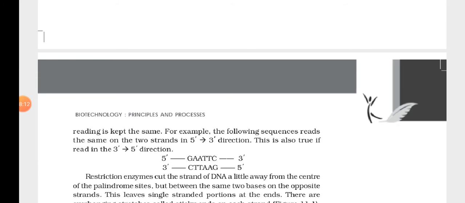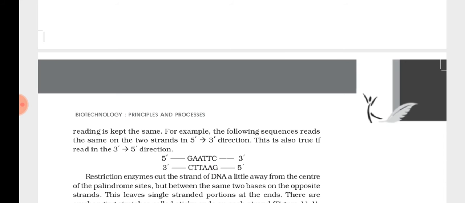They cut the DNA from inside, from anywhere inside. Then I told you restriction endonucleases cut the DNA through the palindromic sequences. What are palindromic sequences? They are sequences which can be read the same if we keep the orientation the same in the two strands. Clear?